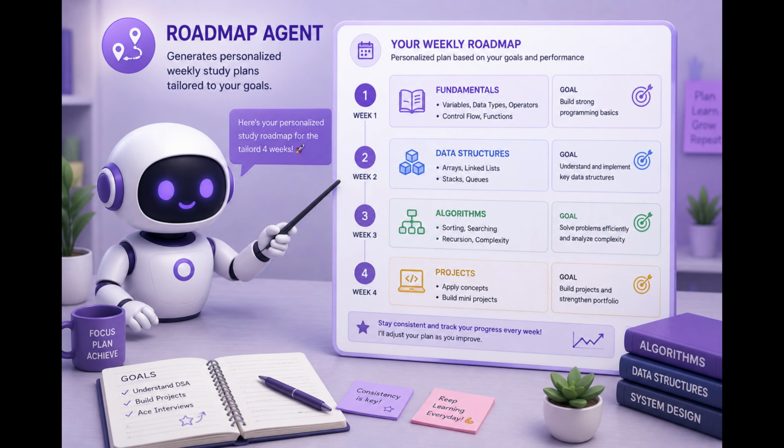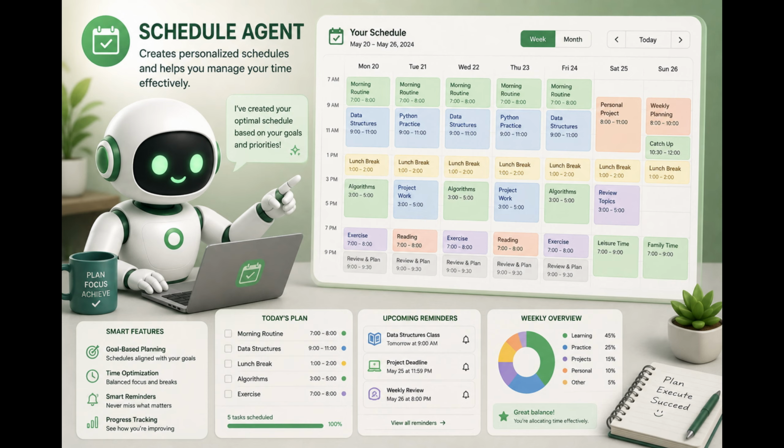The second one is the roadmap agent. The purpose of this agent is to take the diagnostic score and build a 4-week study plan with 3 modules each, prioritizing weak areas first. If the student fails a week's quiz 3 times, it also redesigns the plan from that point forward. The third one is the schedule agent.